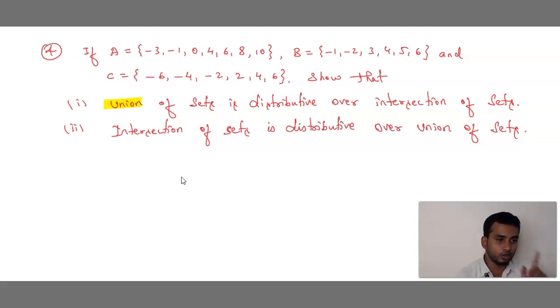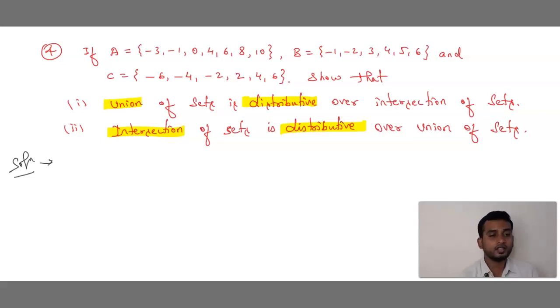Students, here one thing you want to notice: what is the first word? Union. It means the union property. Don't get confused. If the union word is there, then it is the union property. If it is the intersection word, then it is the intersection property. In distributive, means the distributive property, we have to solve case 1, that is option 1, in which we solve for union of sets. Case 2, distributive property, in which we solve intersection of sets. Okay? Good. Now the solution.